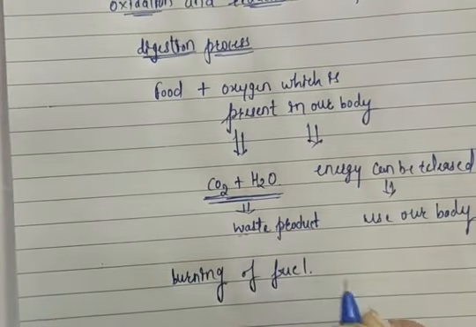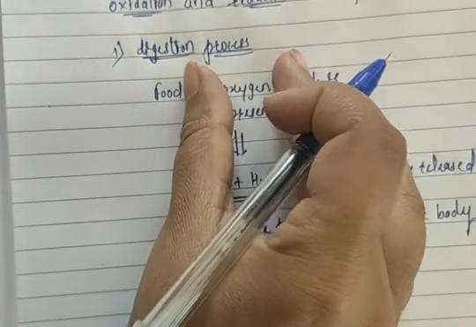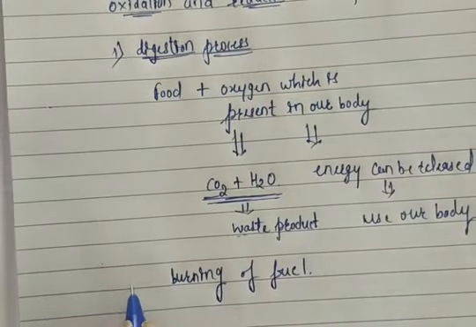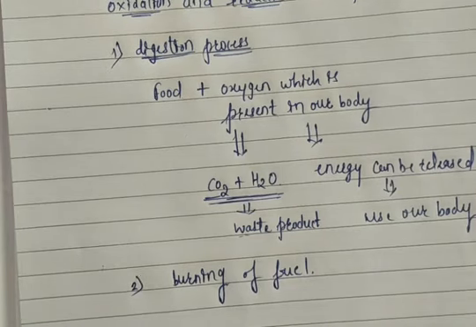Whatever I am telling, these are the uses of redox reaction. What is the first use? First will be the digestion process. Second will be the burning of fuel. In burning of fuel, how can we use the redox reaction? What will happen here?